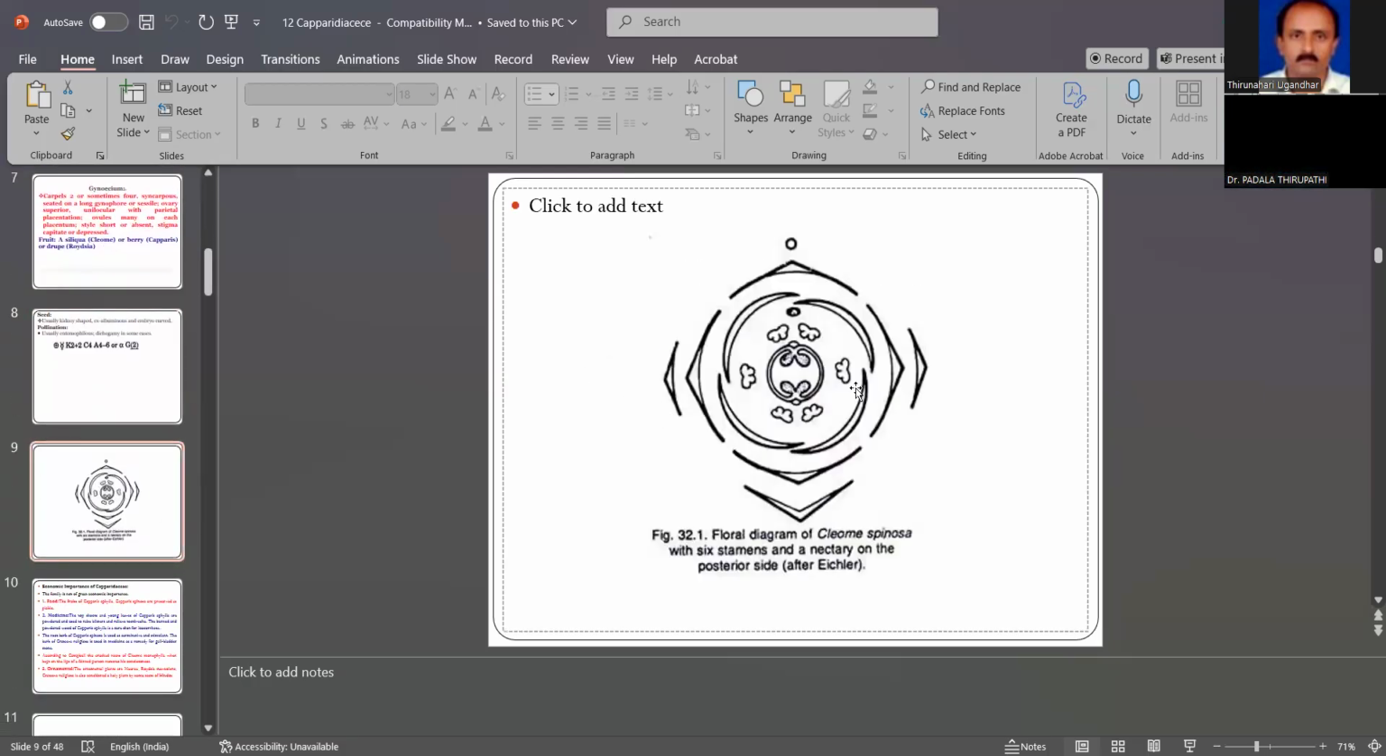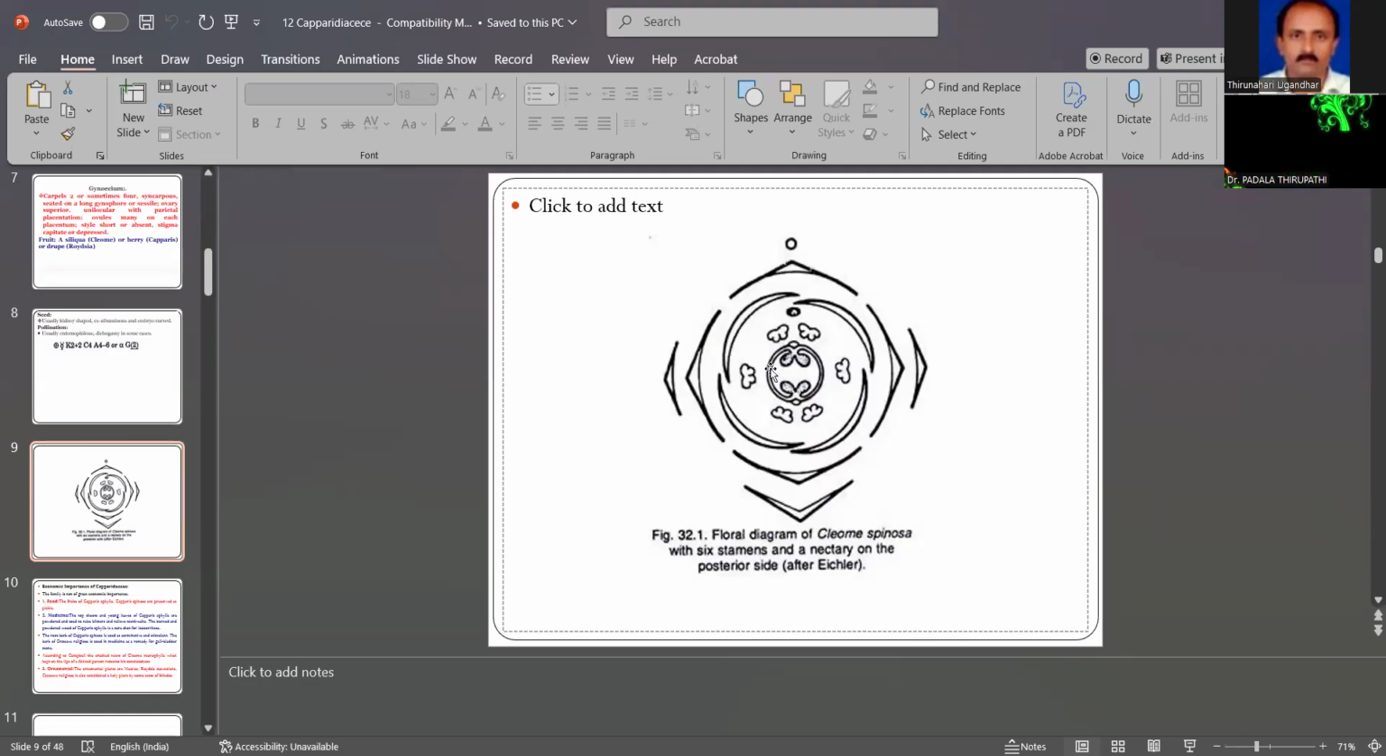Then this is the floral diagram. Outside of the sepals there are a bract and a bracteole, both are there here. The sepals are in two whorls: the outer whorl has two, and the inner whorl also has two. Then the inner petals, four petals, are there, inside of which are the stamens.